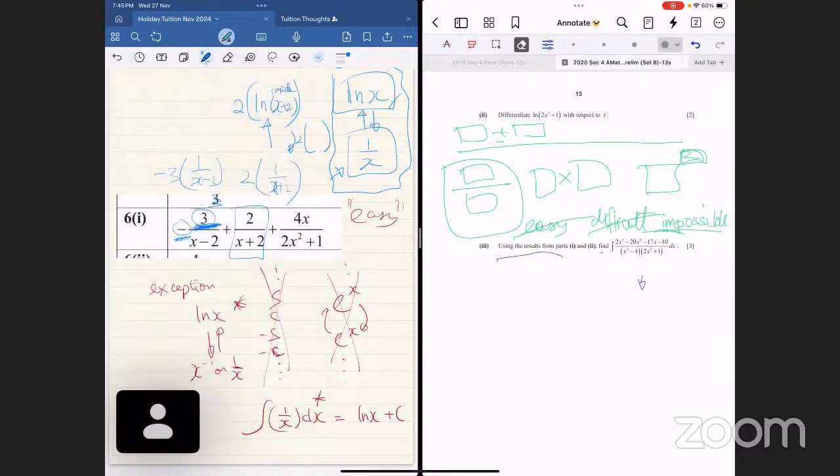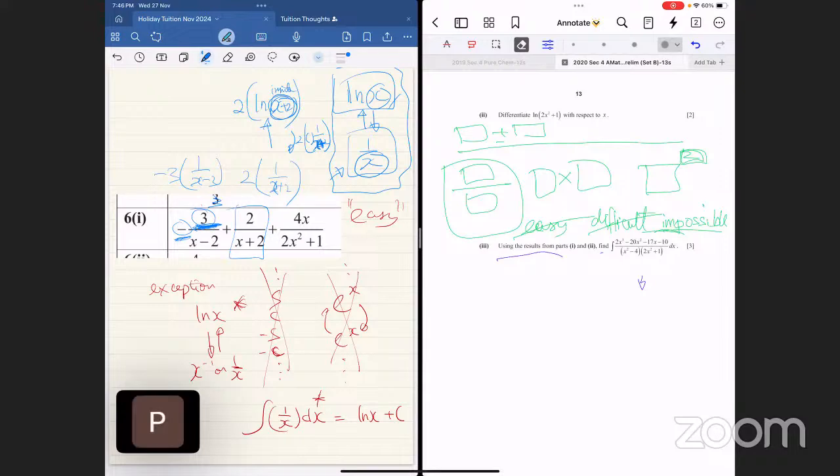1 over x. No, the inside is x plus 2. Come on, focus. 1 over x plus 2. And then to handle the chain rule, you must differentiate that inside and then put it in front, correct? What's the differentiation of that inside? Like, what's the differentiation of 1 over x plus 2?